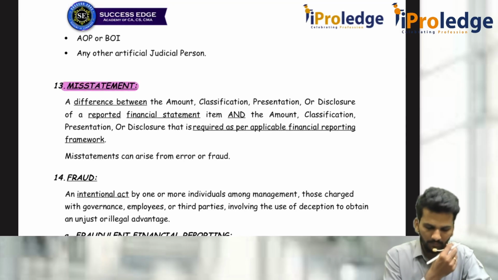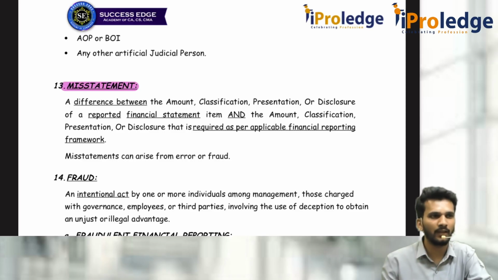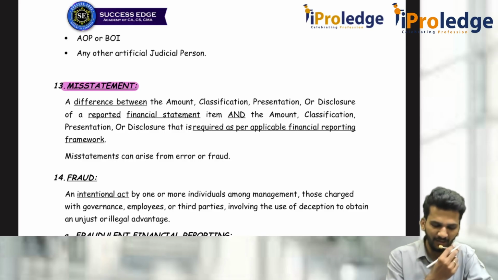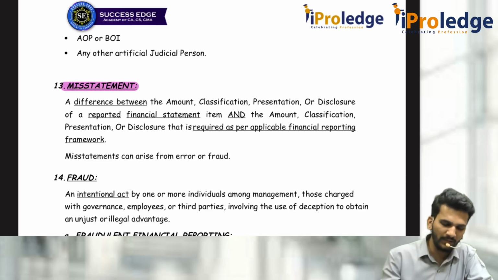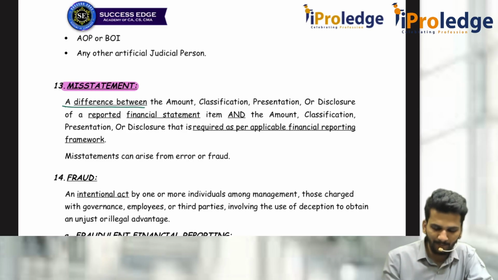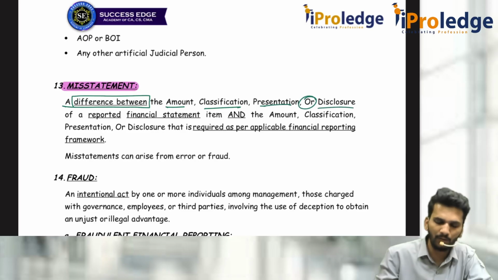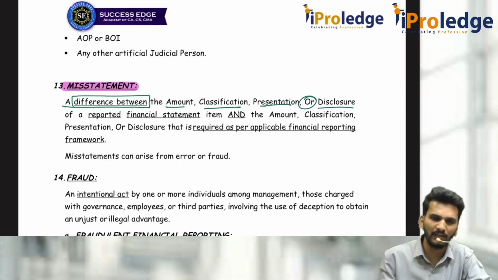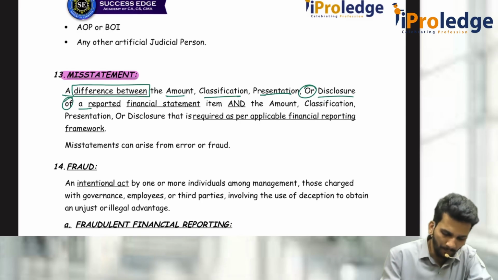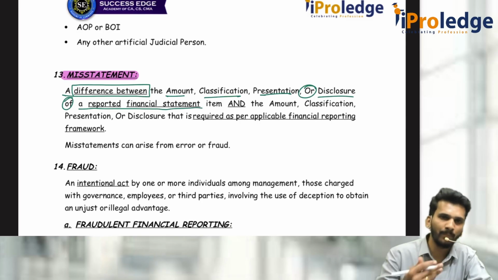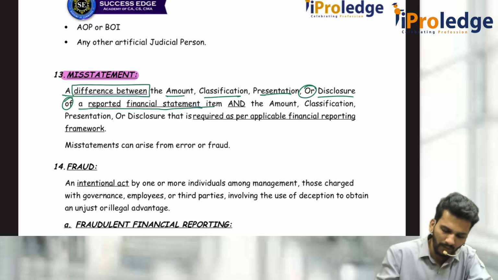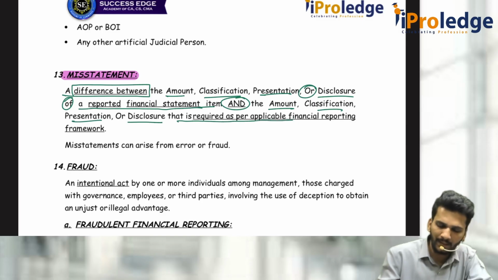Misstatement. If your school misstates something, that is called a misstatement. So misstatement means there is a difference between amount, classification, presentation or disclosure of a reported financial statement, that means whatever you have reported, and the amount, classification, presentation or disclosure that is required as per the applicable financial reporting framework.